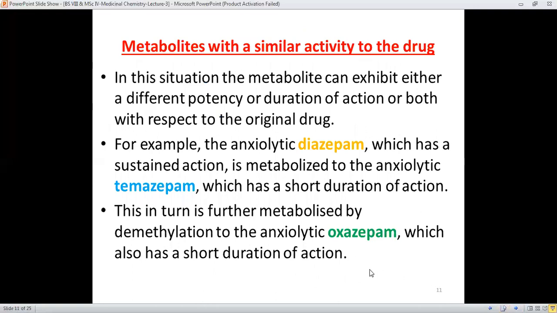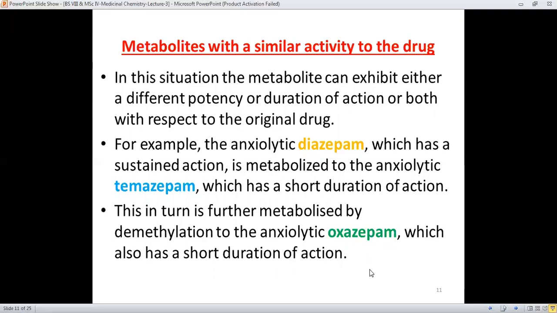Next is metabolites with a similar activity to the drugs. It means that the metabolites which are produced during the course of drug metabolism exhibit activities which are similar to that of the drug molecule from which they have been produced. In this situation, the metabolite can exhibit either a different potency or duration of action, or both, with respect to the original drug.